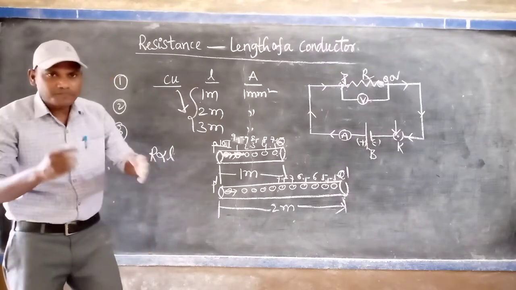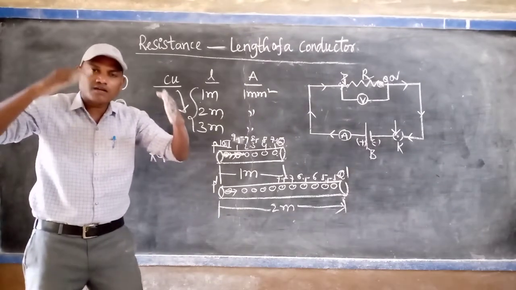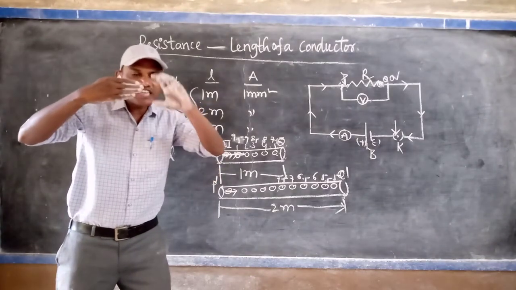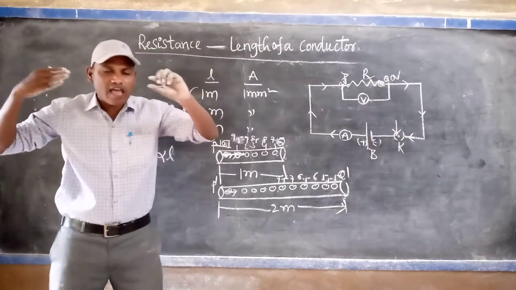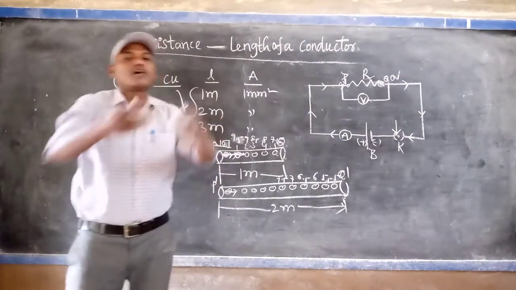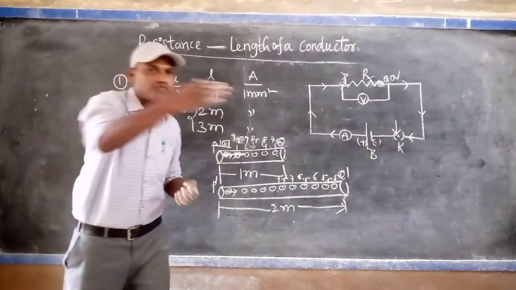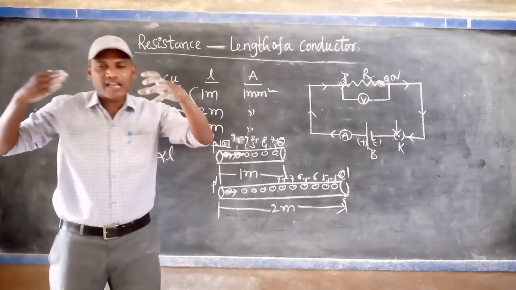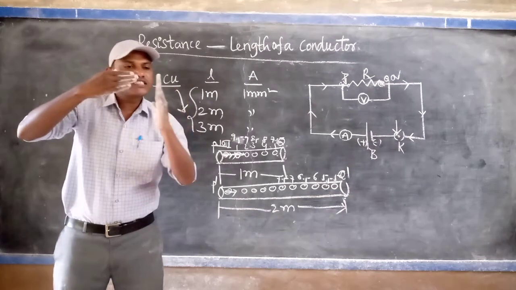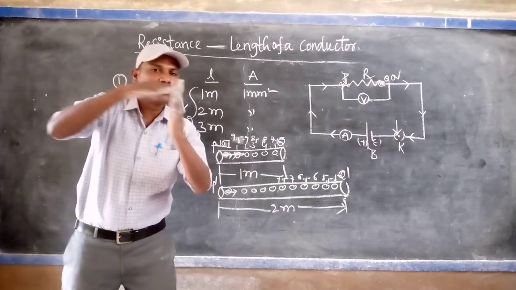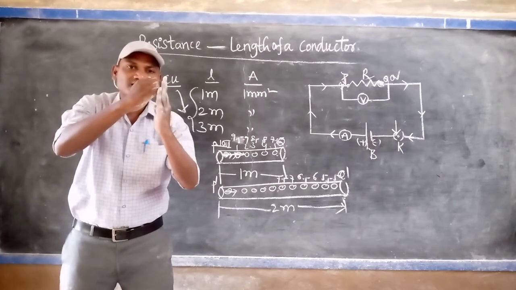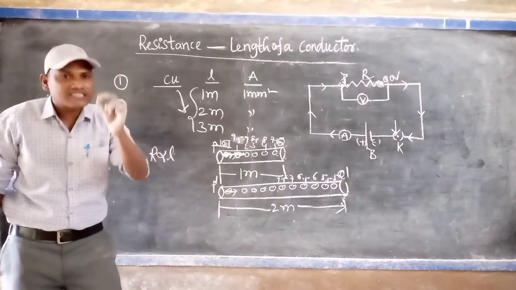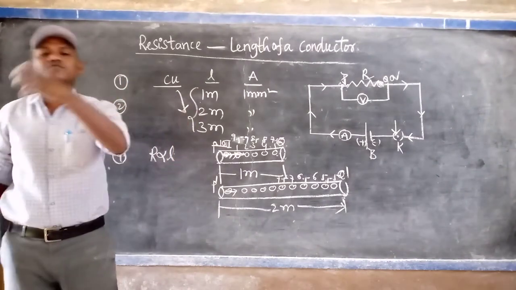Are you understanding or not? When the free electron is moving from one end to another end, inside the conductor ions and atoms are present. This electron will collide with the ions and atoms, then it loses energy and again gains energy and moves forward. The ions or atoms in the conductor appear like opposition, because during the collision it loses energy. Losing energy means it is not moving freely. That is the meaning of that. That's why the ions and atoms behave as if applying an opposite force on the electron.